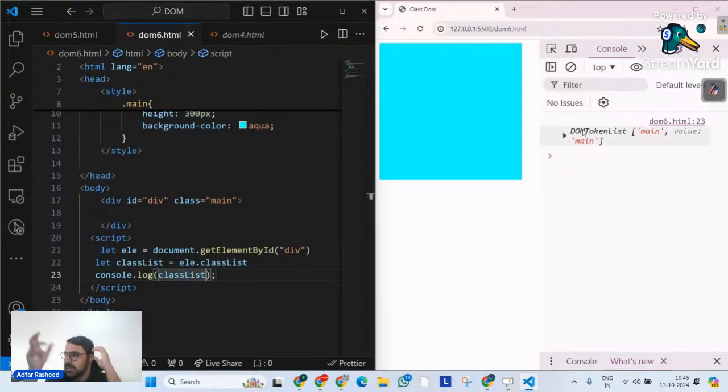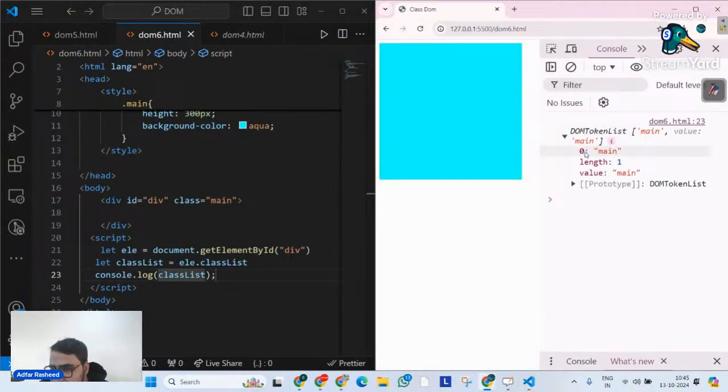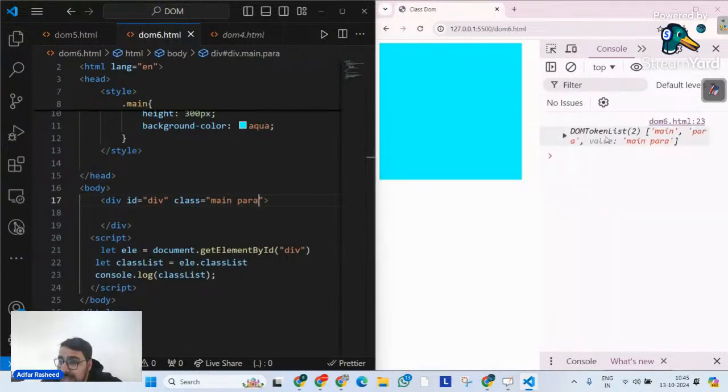What is this token list? This token list is simply the values of the classes that I have created. At this point you can clearly see there's only one class, main, at the zeroth index. But what if I create more classes on it? Let's suppose I add a para class. In that case, the same list now contains two elements: one is main, one is para.